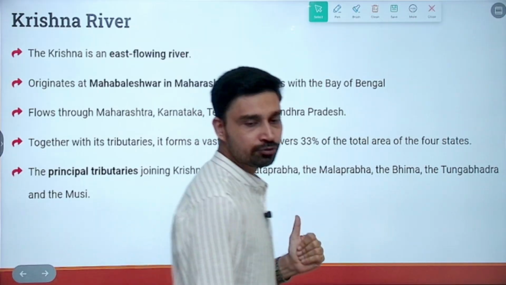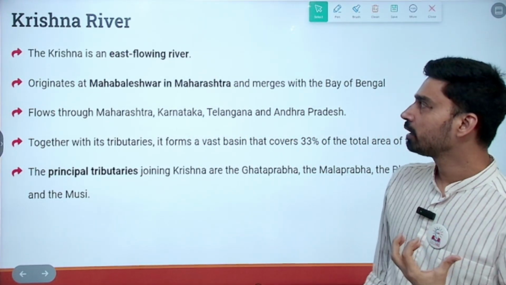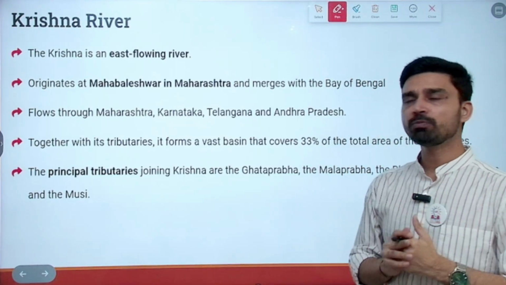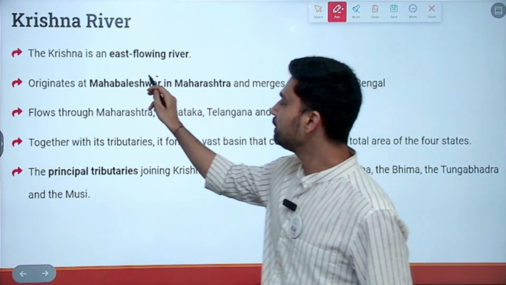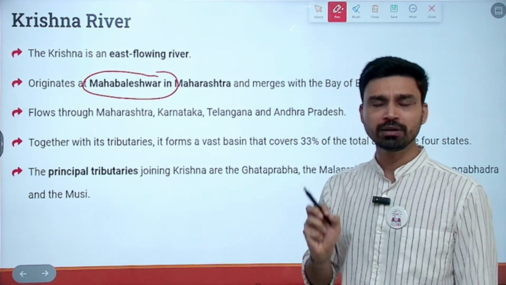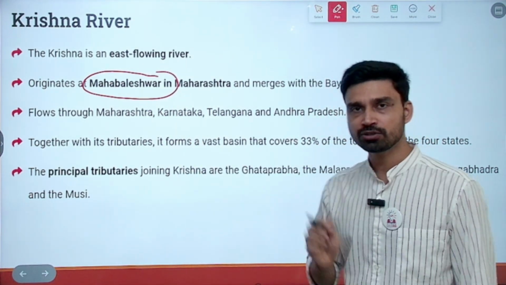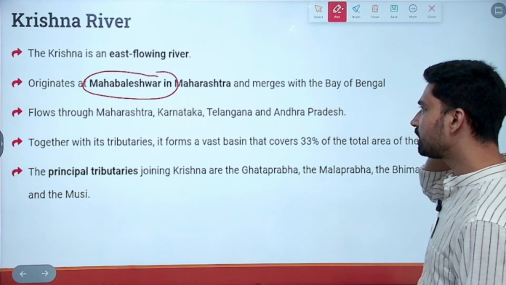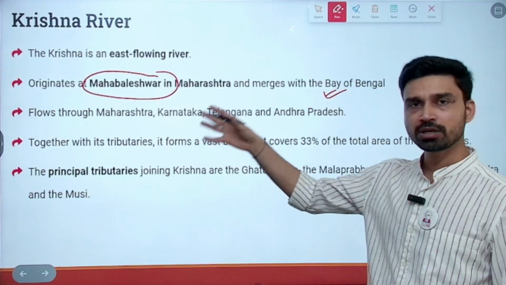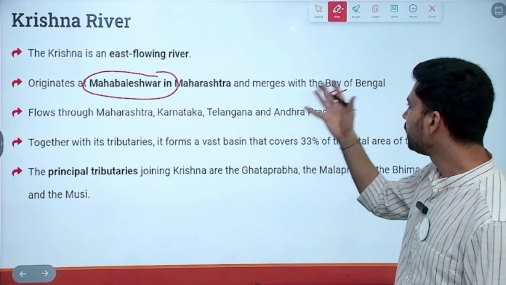Second longest peninsular river is river Krishna. Krishna is also an east flowing river. It also originates in the Western Ghats of Maharashtra near the famous place called Mahabaleshwar. Mahabaleshwar is a very important tourist place in Maharashtra, a very famous hill station. Then it flows through the states of Maharashtra, Karnataka, Telangana, and Andhra Pradesh, and drains out in